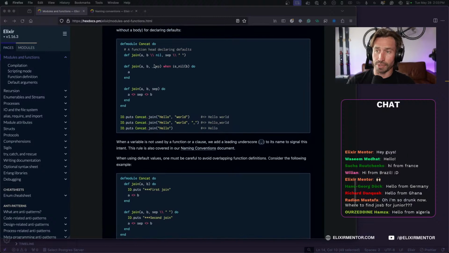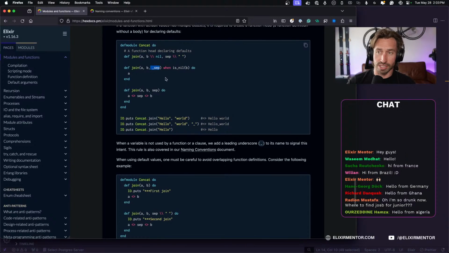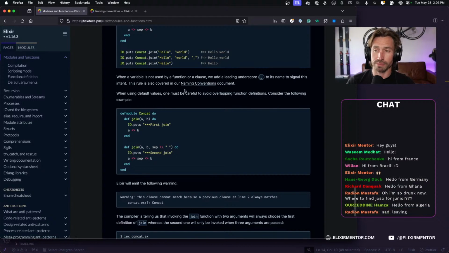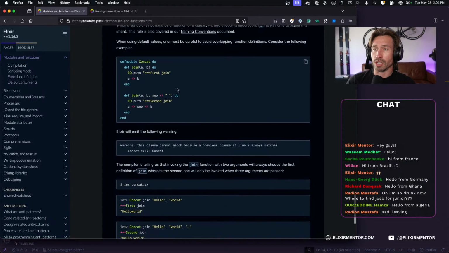So up here, we added the underscore to the separator because our intent is to not use it. And this rule is also covered in the naming conventions document, which I'm making a note of because we're doing a video on that.